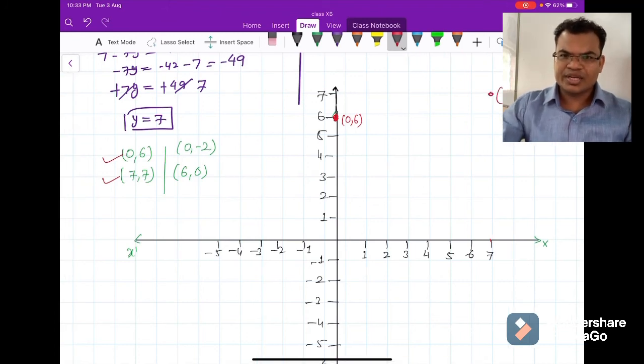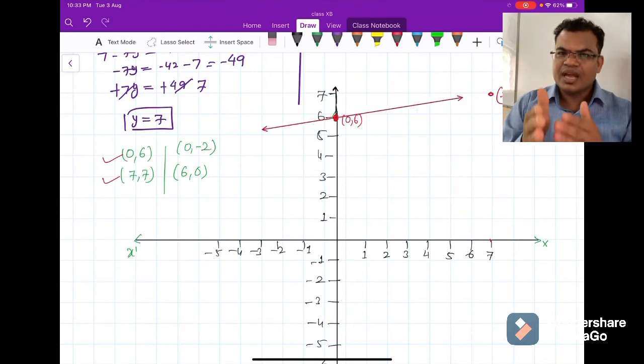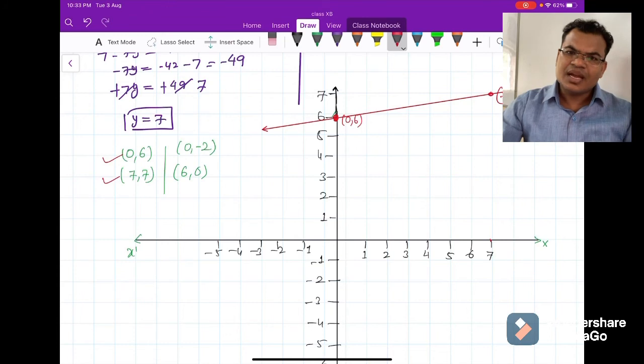Right? So look at here. This is my 0, 7, 7 vertically and horizontally 7. And this 7, 7 and 0 comma 6 will draw one line. So I'm just drawing a line, and this line will be the graphical representation of the first equation.